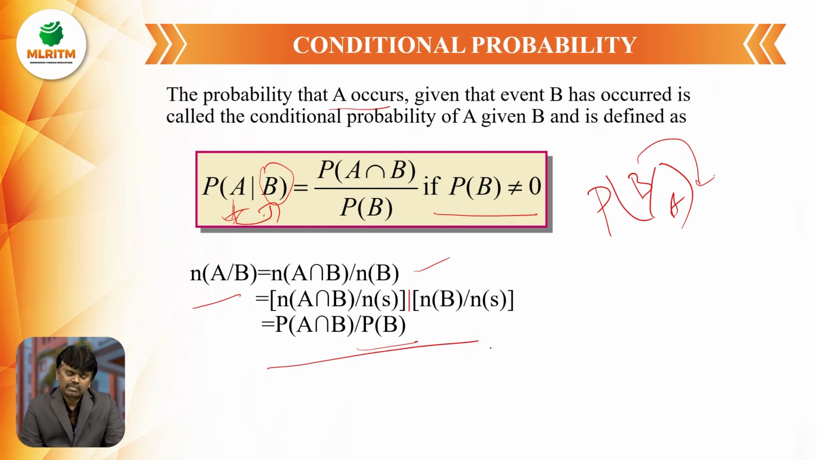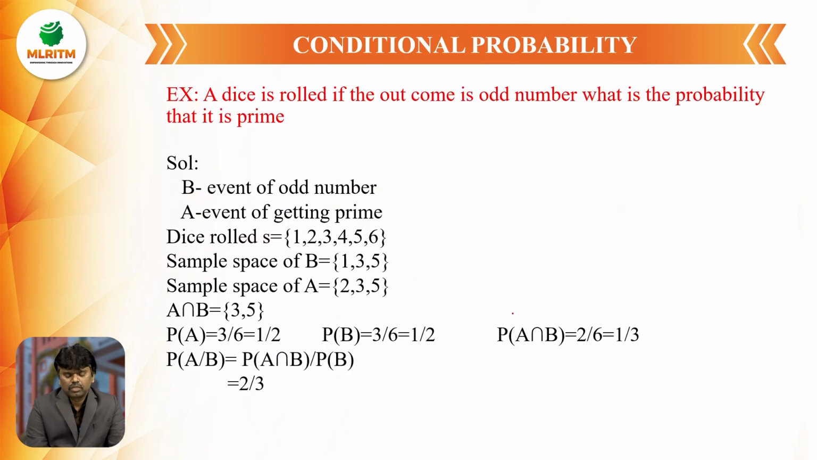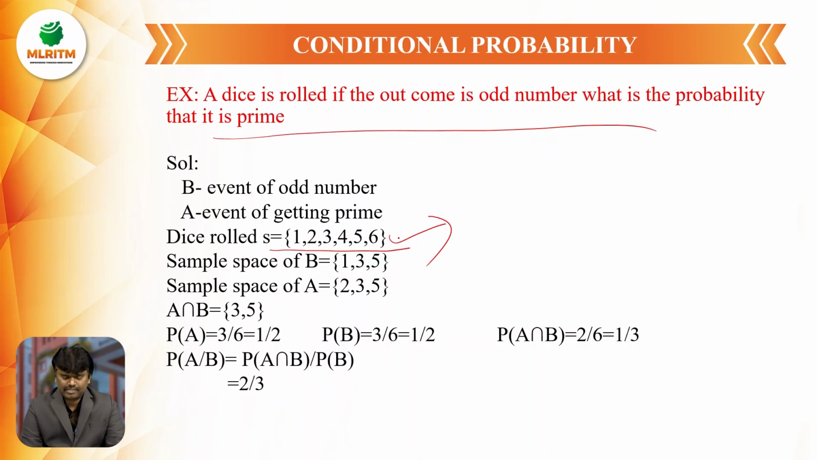Next we will discuss one problem on conditional probability. Here in this problem, a die is rolled. If the outcome is an odd number, what is the probability that it is prime? If one die is rolled, the total possible outcomes are 1, 2, 3, 4, 5, 6. Out of those 6 sample points, my event B is the event of getting an odd number. Out of 6 sample points, the odd number sample points are 1, 3, 5.